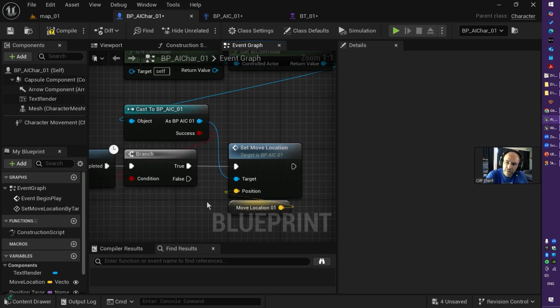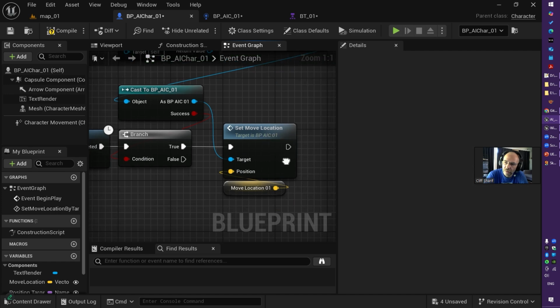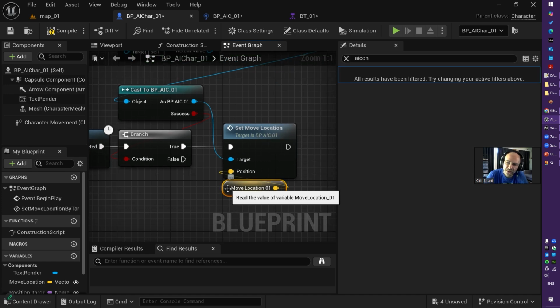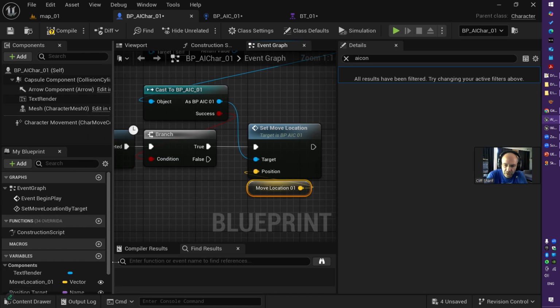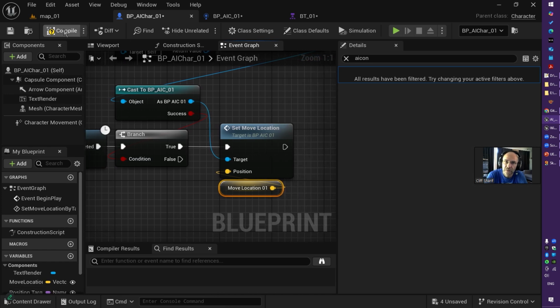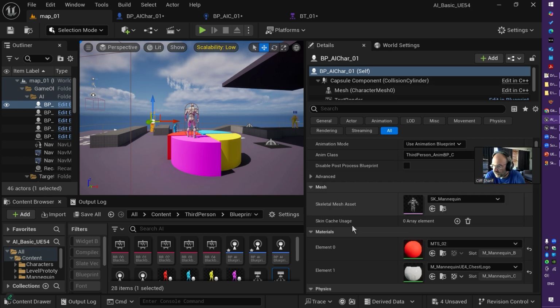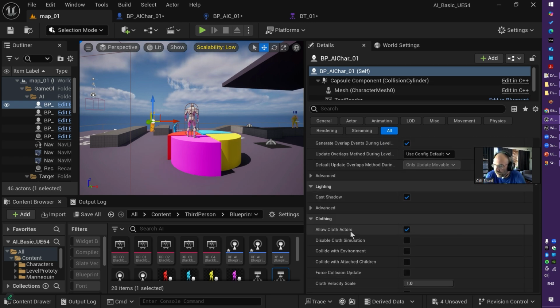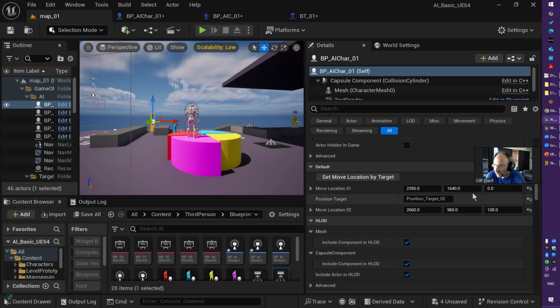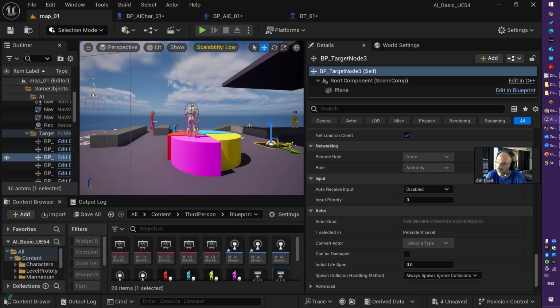And from there, I just call an event. And I send the move location to that event. This move location is a public variable. I can set it to anything. So in this case, I just set that. Let me find it. It should be, here we go. It is this location, and that is basically this guy here.